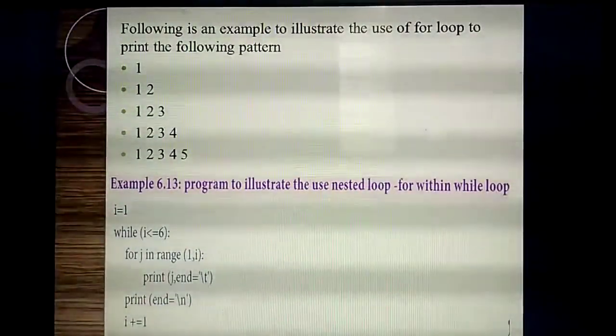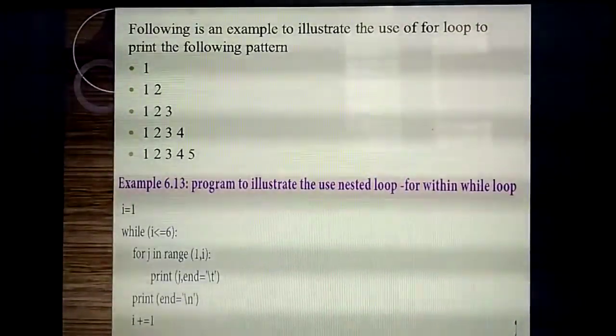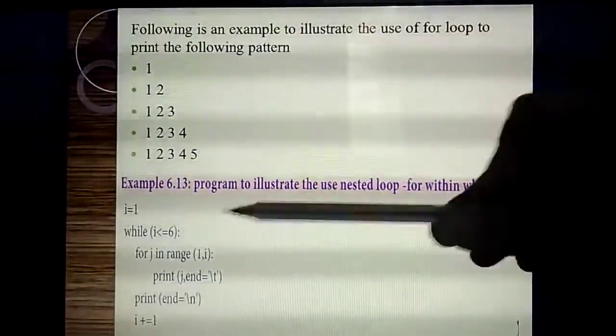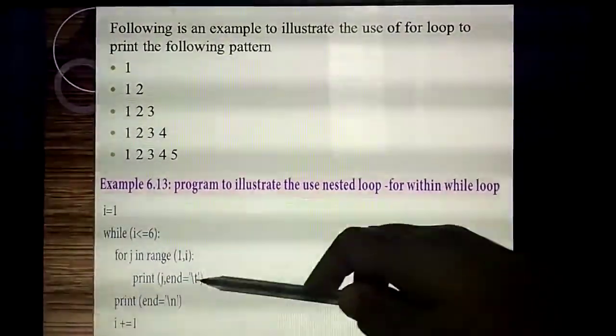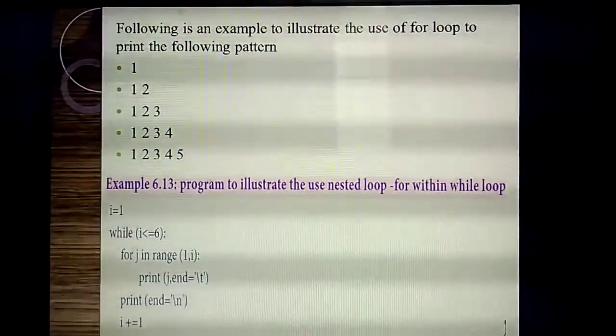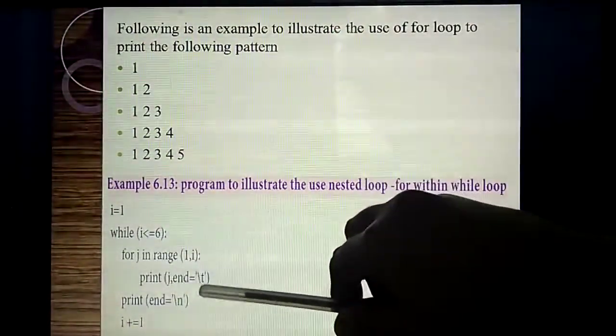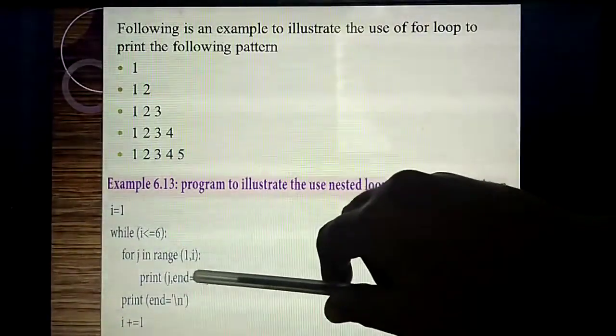Next, then print, that means, listen, backslash t. Backslash t means there will be a space between each number. For example, 1 space, then 1 space 2, 1 space 3, 1 space 4. Likewise, that is backslash t.